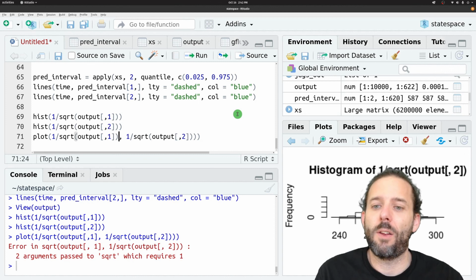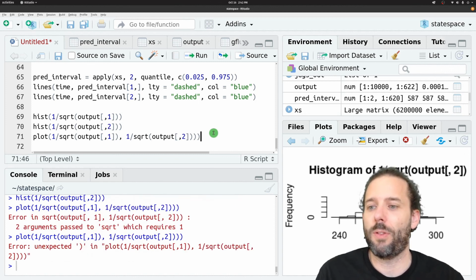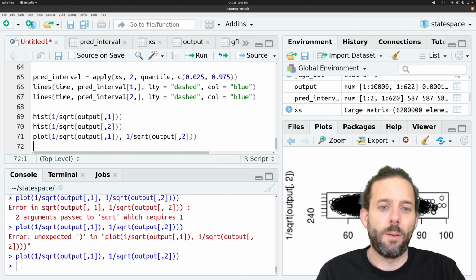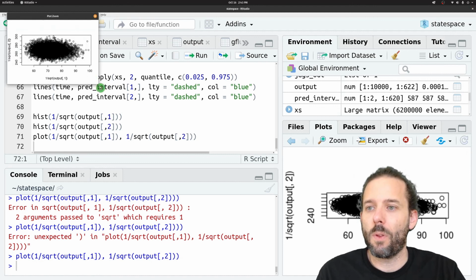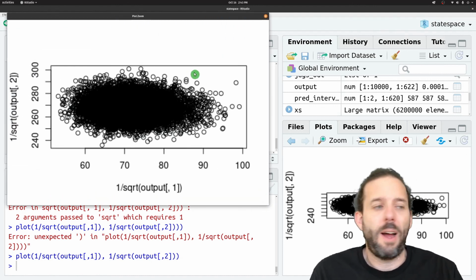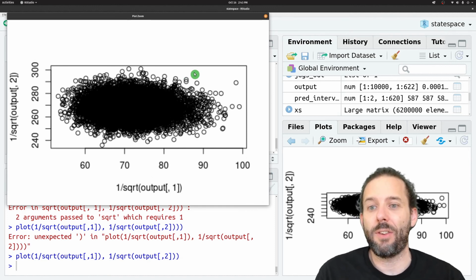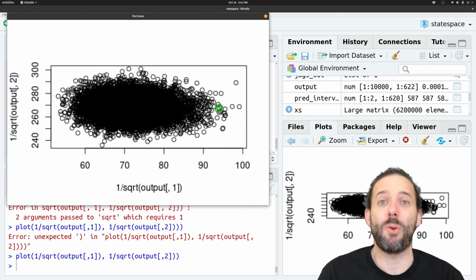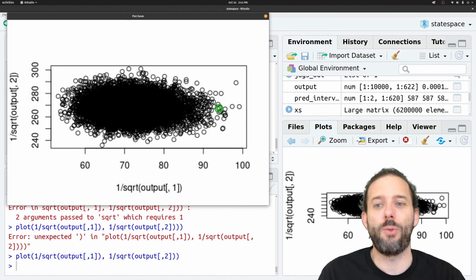Looks like I lost a parenthesis, several parentheses maybe somewhere. And we can see that these estimates are actually relatively independent of one another. They're orthogonal, and so the model has managed to sort of tease apart these two different sources of uncertainty and estimate them independently of one another.